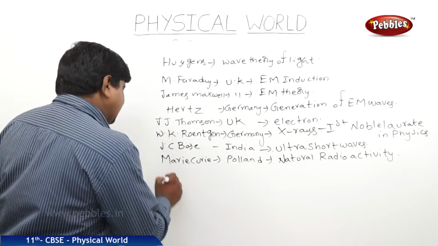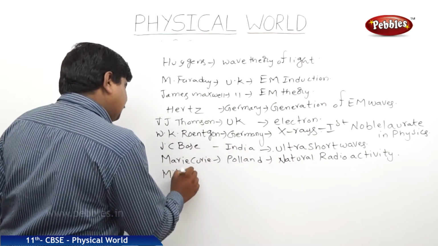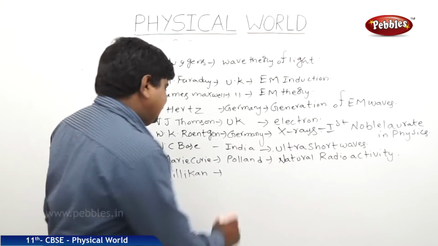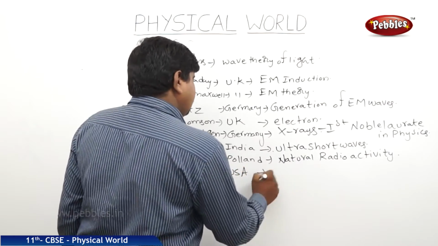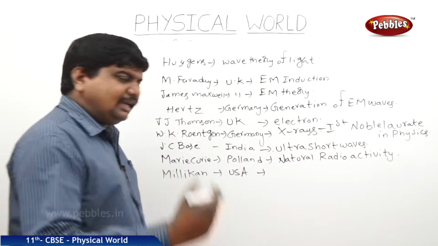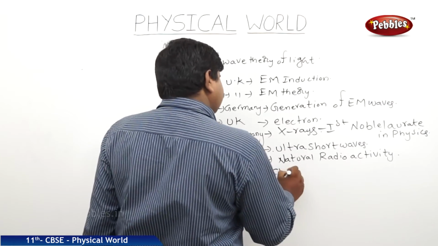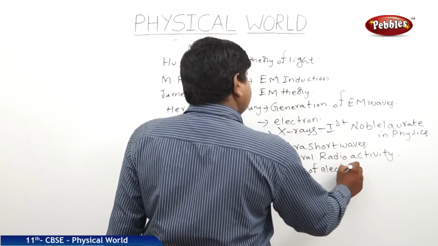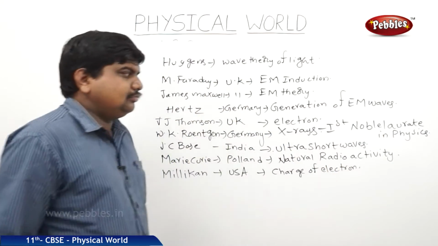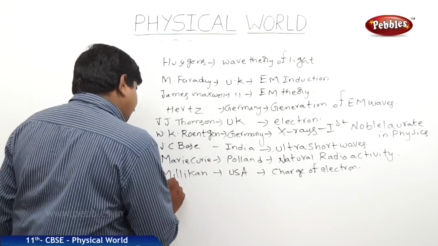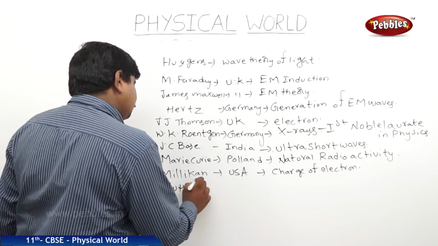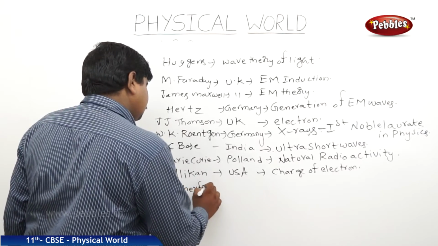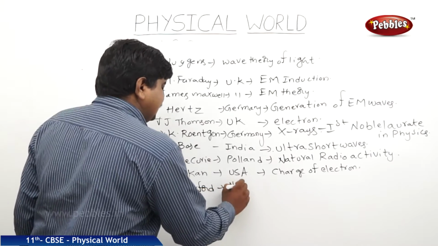Next one is Millikan, one of the great scientists. He is from USA. Has discovered the charge of electron by his oil drop method. Next one, Ernest Rutherford. He is from New Zealand.